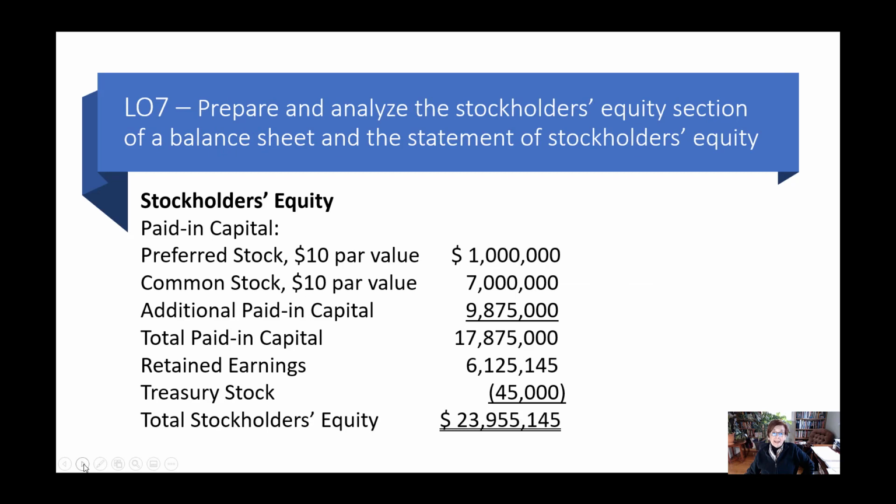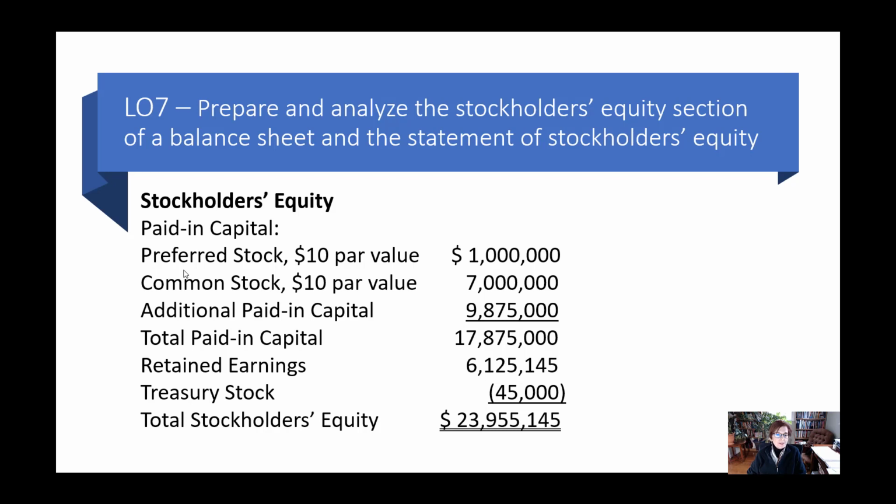Now, on your balance sheet, you have your stockholders' equity section. So this is kind of abbreviated because you would have some more details in your stockholders' equity section. But our stockholders' equity is broken up into two sections: paid-in capital, and that's the money that has been paid in by stockholders. And then you have your retained earnings, right? And at the bottom, we take out any treasury stock. So preferred stock is always listed first because remember, preferred stock gets paid first. And so our preferred stock is listed first.